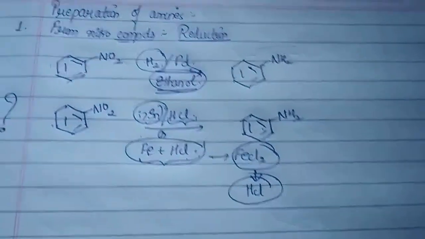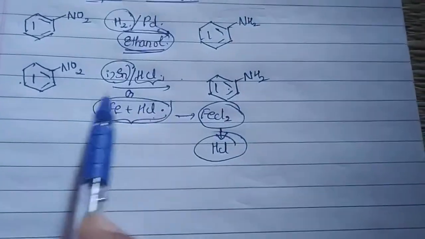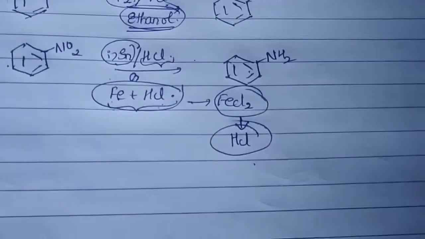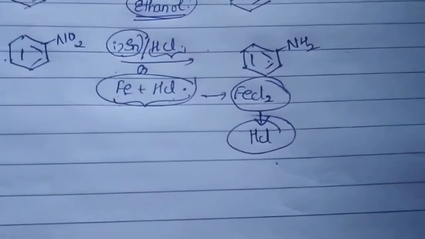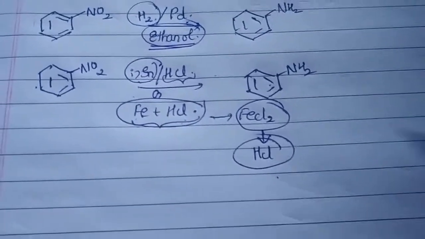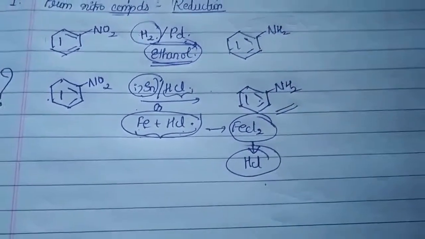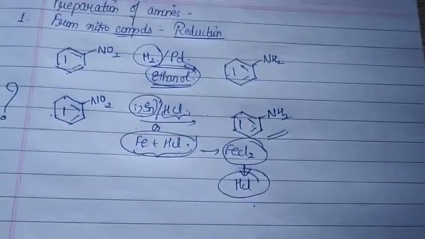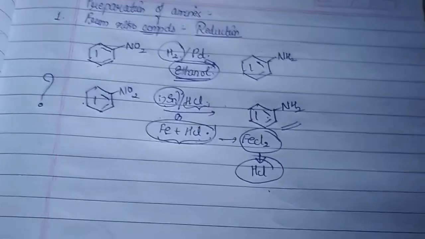Are you getting my point? So when you are using iron in HCl, the reaction itself is providing the HCl once again. So you have to just supply a minimum amount of HCl to initiate the reaction. Once the reaction is started, it itself generates the HCl and gives the final product in a maximum amount. Is that clear? So this was the criteria for how you can convert your nitrobenzenes to amines.